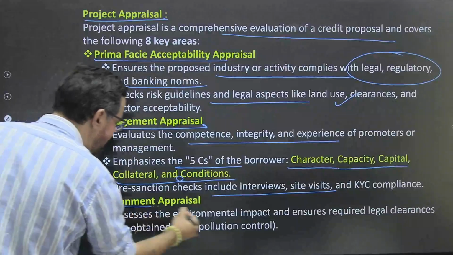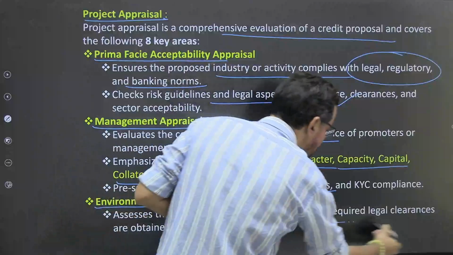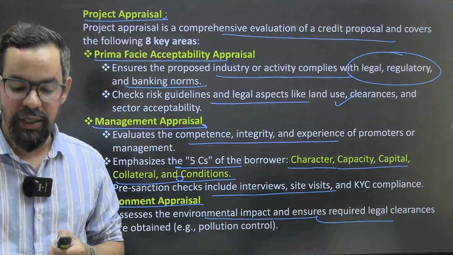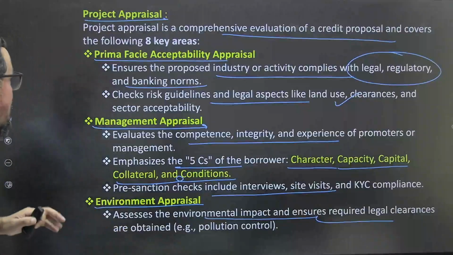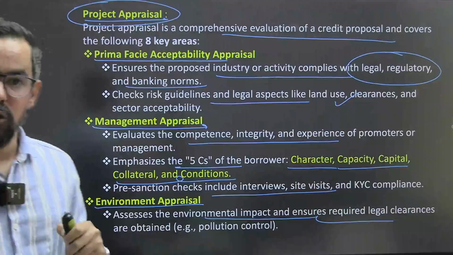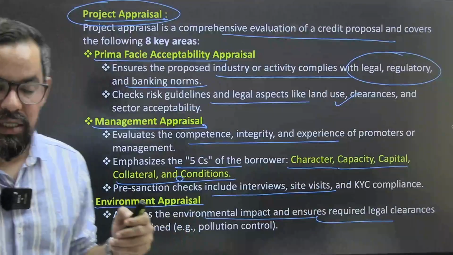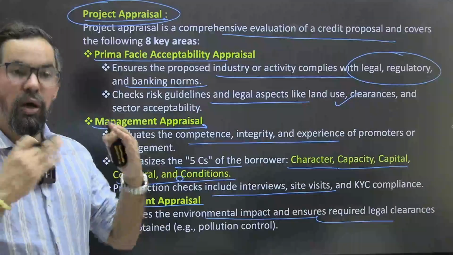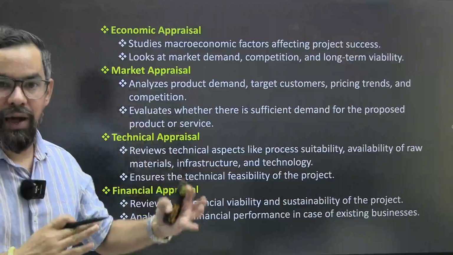Then the third one is environmental appraisal, okay? Assess the environmental impact and ensure required legal clearances are obtained, like pollution, or land related issues, or others. So that is again a major concern. Project appraisal like this is very complicated, and usually it is for the long term and there are so many stakeholders generally involved in it. So as a banker, we have to be very careful around this, and even the money we are going to invest in that particular project is comparatively higher than term loans.